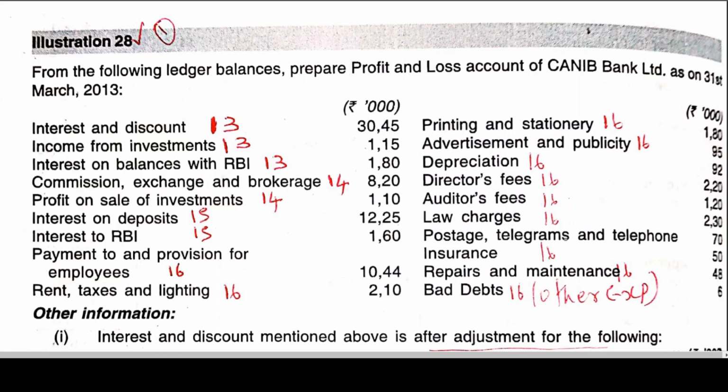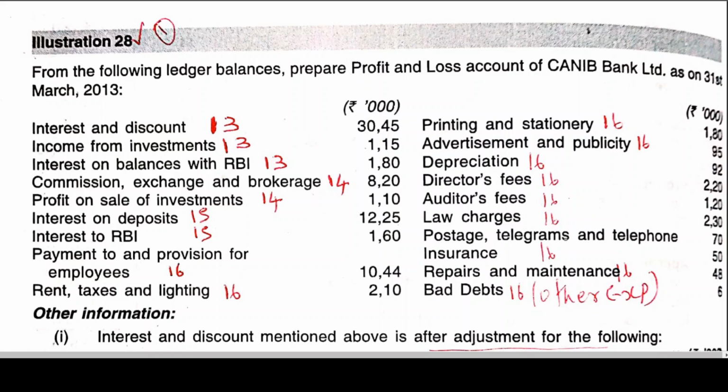Schedule 14 is about other income. When you look at the other income, I told you already: commission, exchange, brokerage, profit on sale of investment, loss on sale of investment, profit on revaluation of investment, etc. So Schedule 13 is about income earned, and then we have other income.